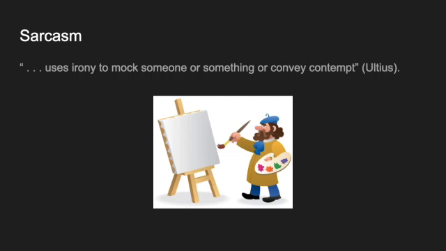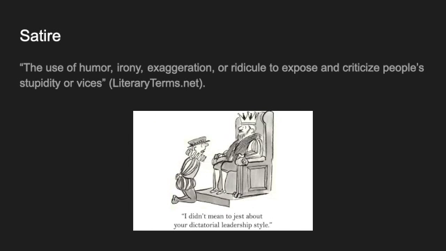Telling someone you think their painting looks great when you actually think it looks terrible would be an example of this. Satire is similar, but it uses irony to mock the stupidity of something in order to make a point. Political cartoons are a popular form of satire, as well as the Calvin and Hobbes cartoons.